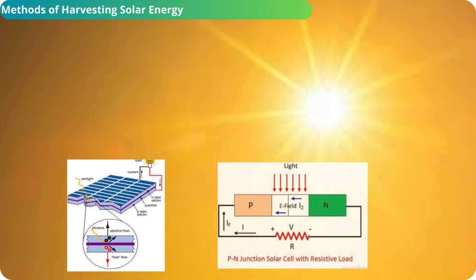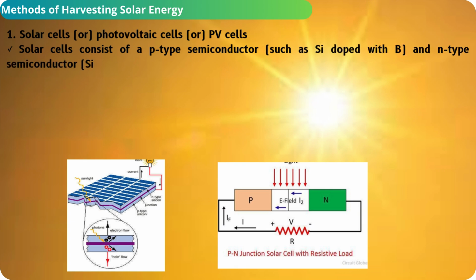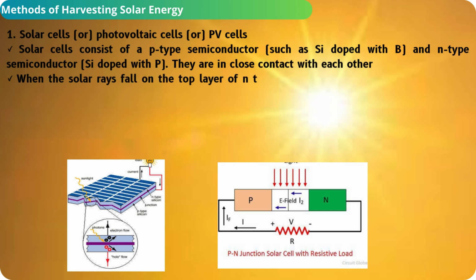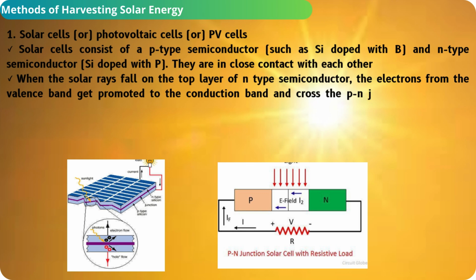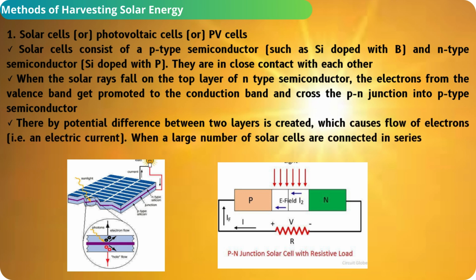Solar cells. Solar cells consist of a P-type semiconductor and an N-type semiconductor. When the solar rays fall on the top layer of the N-type semiconductor, the electrons from the valence band get promoted to the conduction band and cross the p-n junction into the P-type semiconductor. Thereby a potential difference between the two layers is created, which causes flow of electrons. When a large number of solar cells are connected in series, it forms a solar battery.